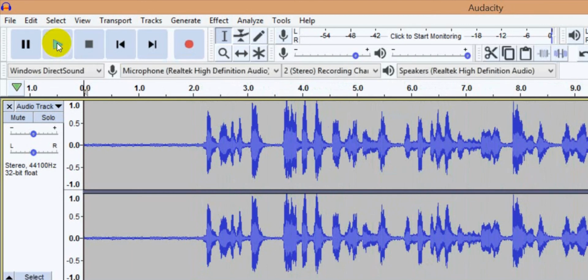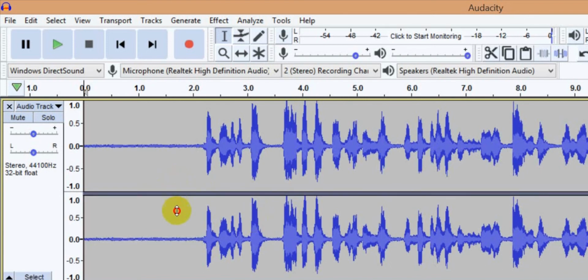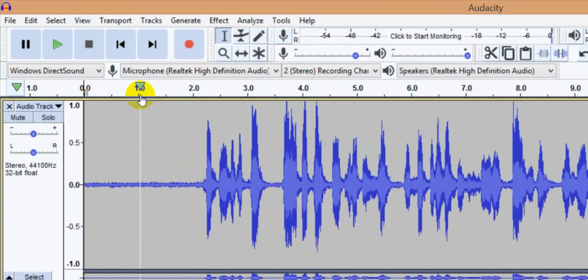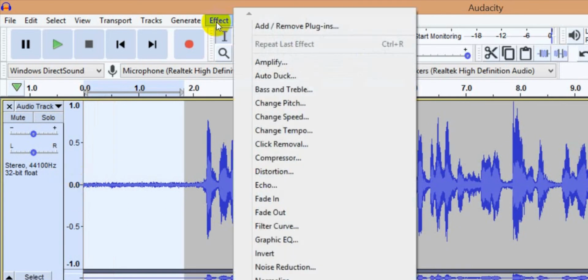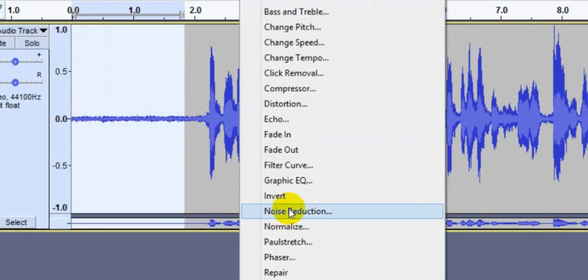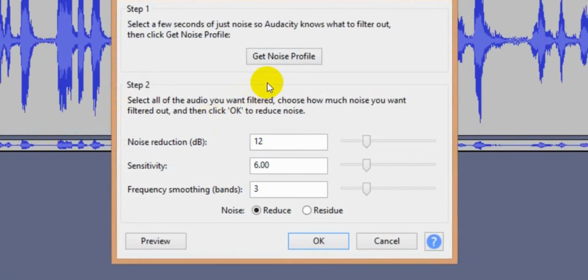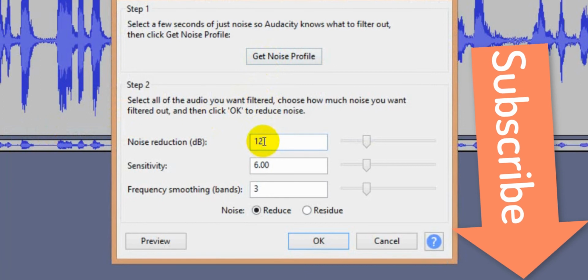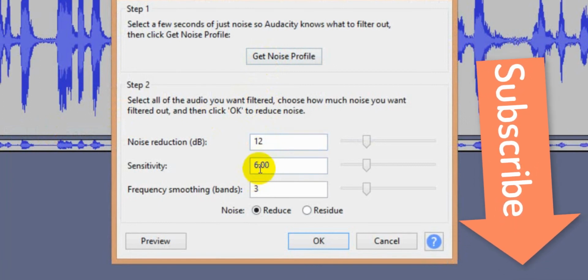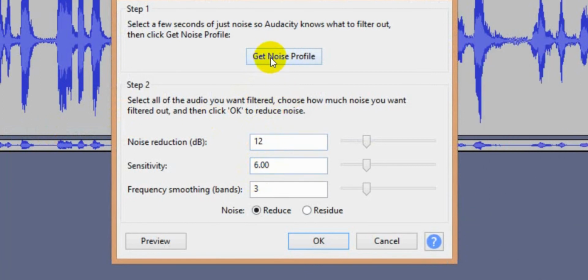So this is our voice and we want to remove the noise of this. So this is our recorded voice. We want to remove the noise of this voice. So let's get started. Close this one, select this area and go to Effect. Select Noise Reduction. Click on Noise Reduction, and this number 20 is okay, and this number is also okay. You have to click Get Noise Profile.